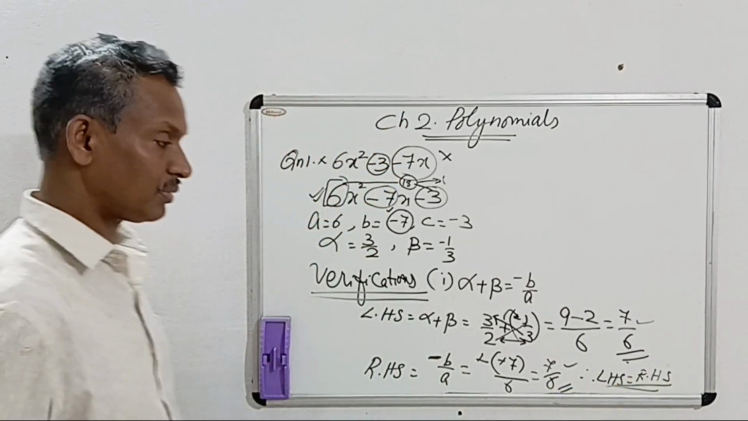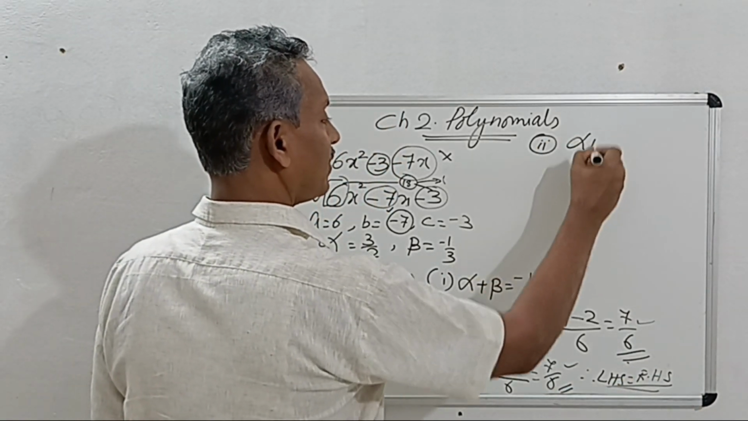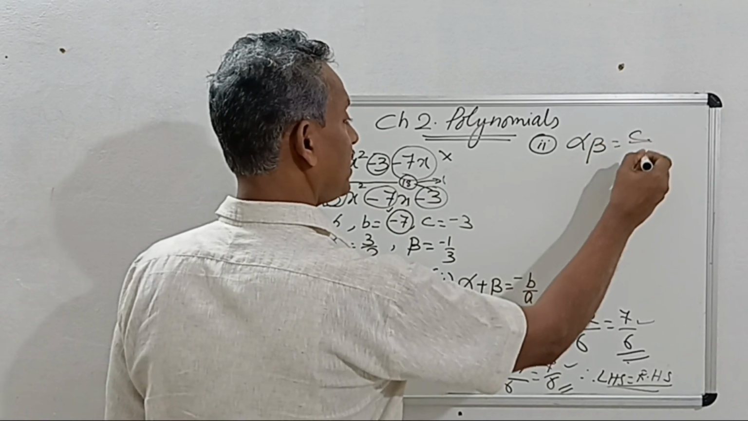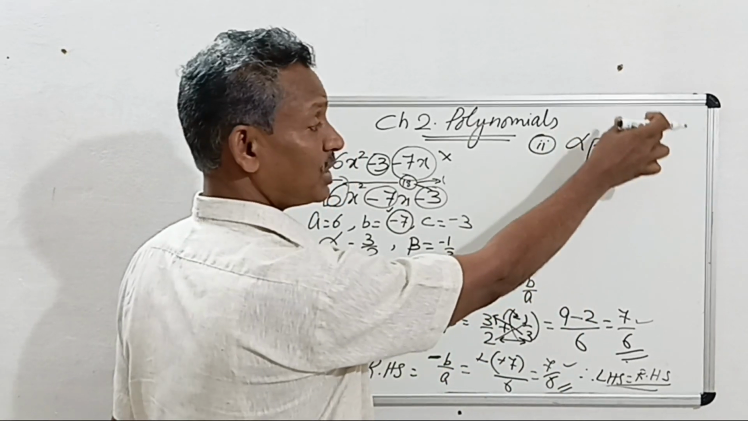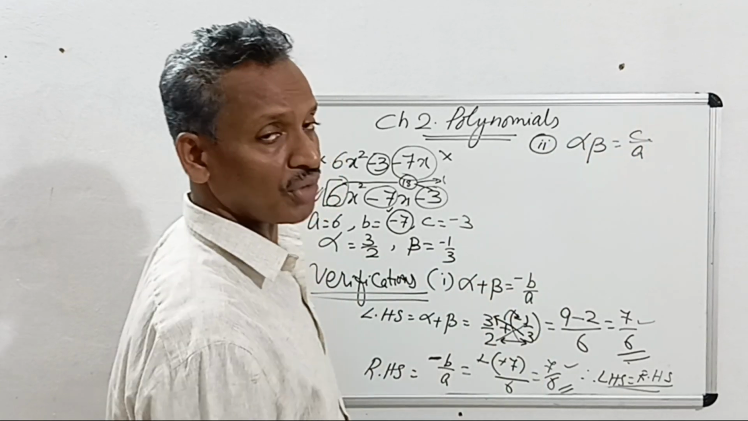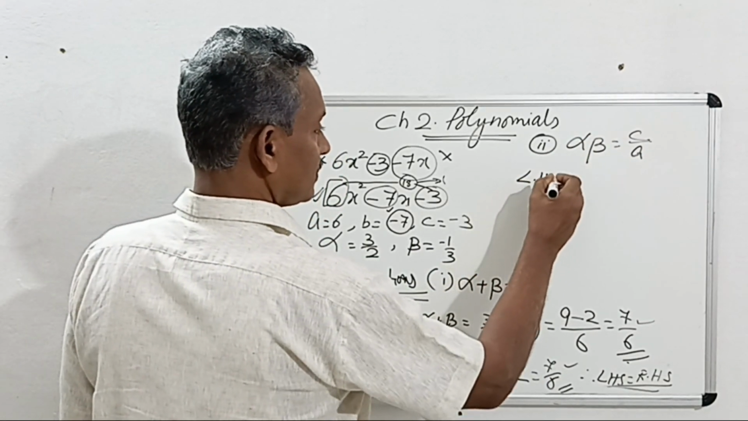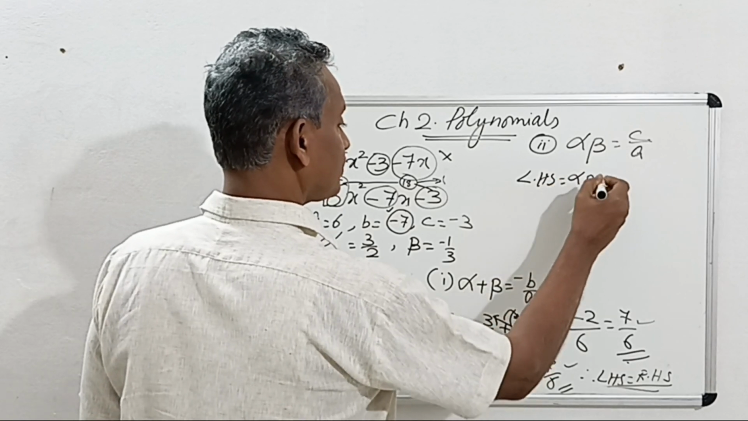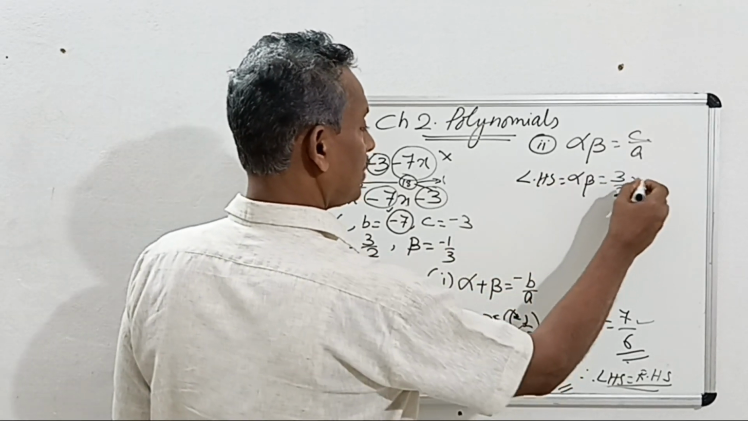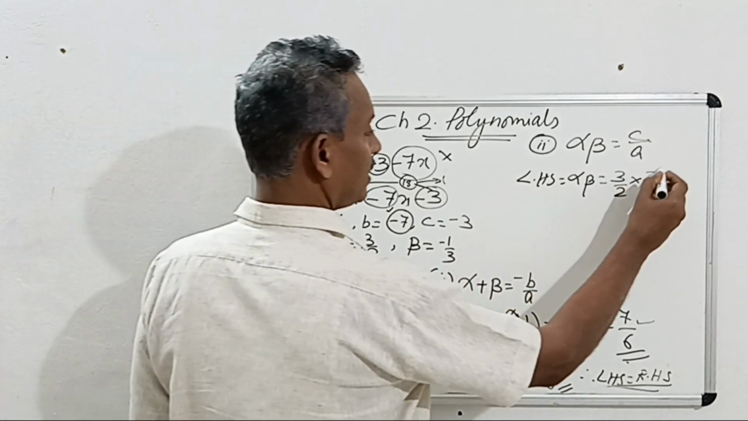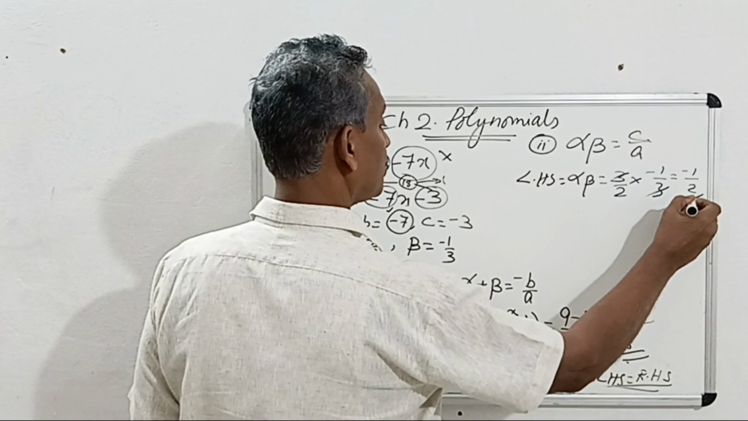This is done. Now the second verification we have to do is alpha into beta is equal to C by A, or we can say product of roots is equal to constant term by coefficient of x square. Take the LHS, alpha beta. What is alpha here? 3 by 2 multiplied by beta, which is minus 1 by 3. 3 gets cancelled and you get minus 1 by 2.